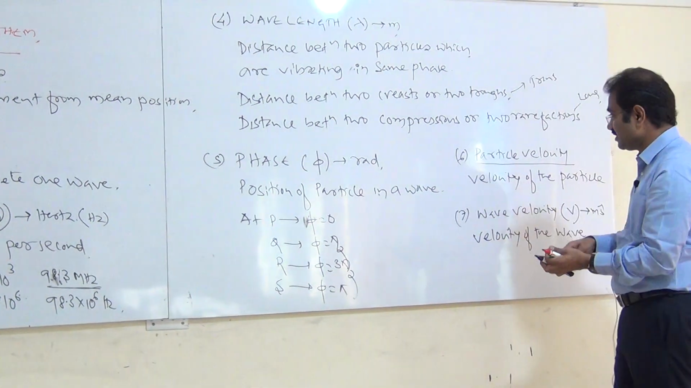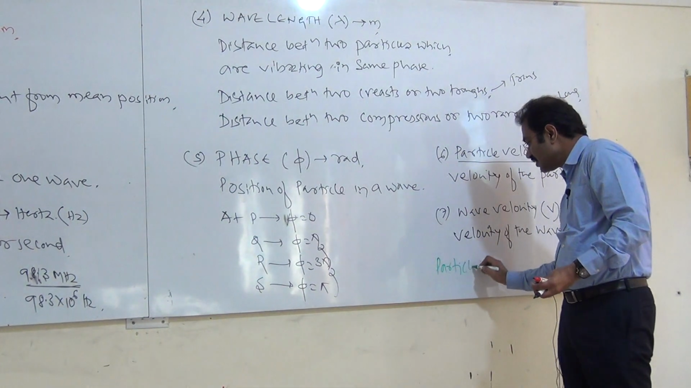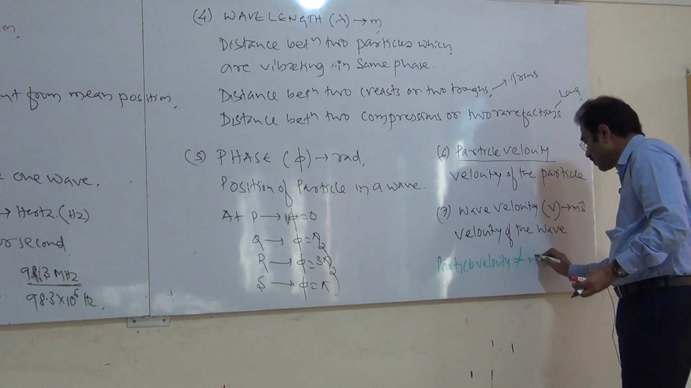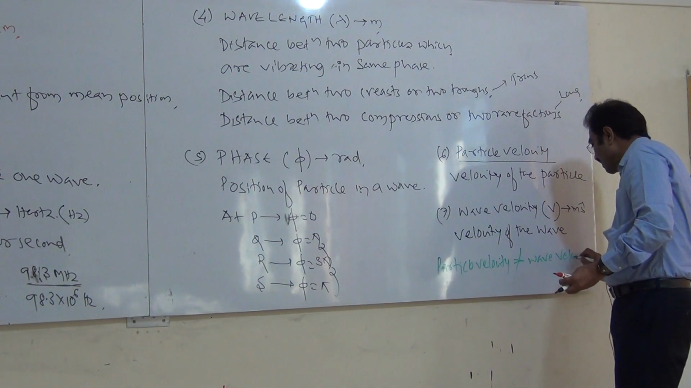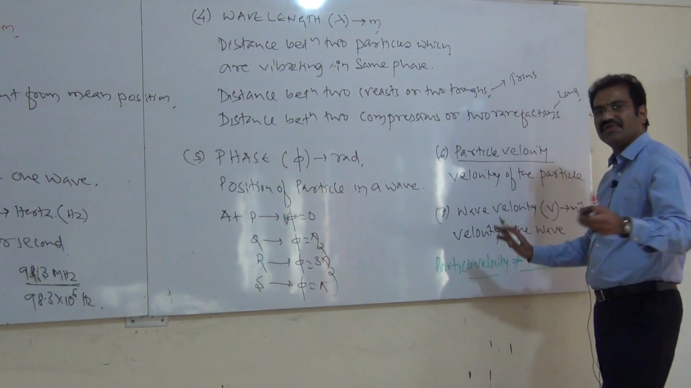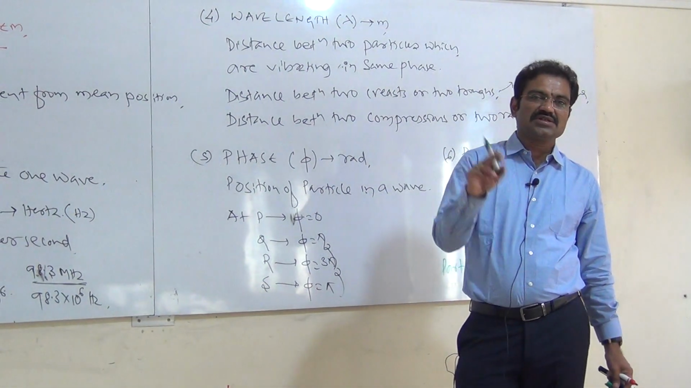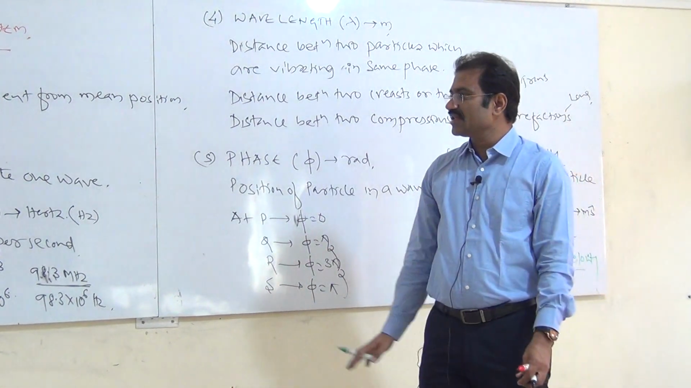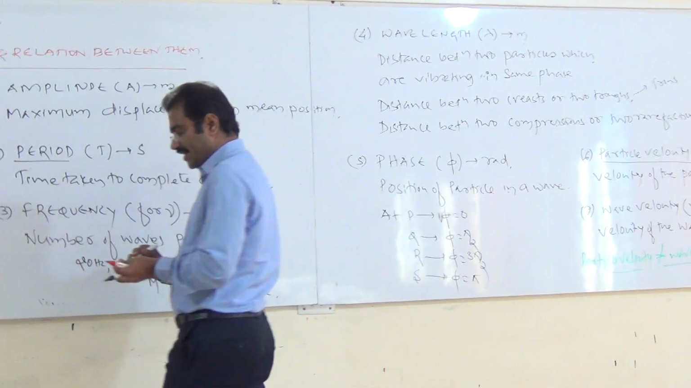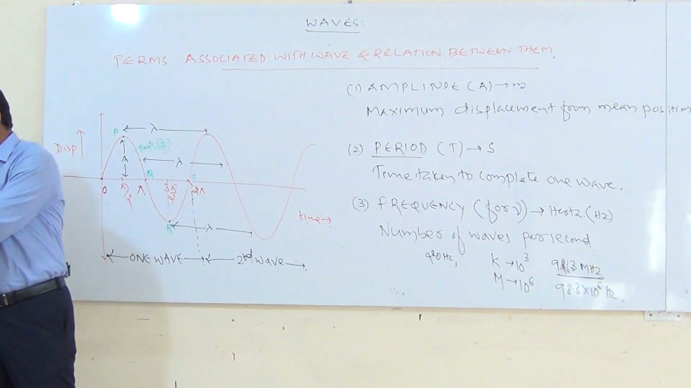Remember one thing in your mind, particle velocity is not equal to wave velocity. Particle velocity and wave velocity both are different. Particle velocity is concerned with the particle motion, wave velocity is concerned with the wave motion. So these are the terms associated with the wave. Once again, I repeat all the terms. Observe carefully, I take them one by one.